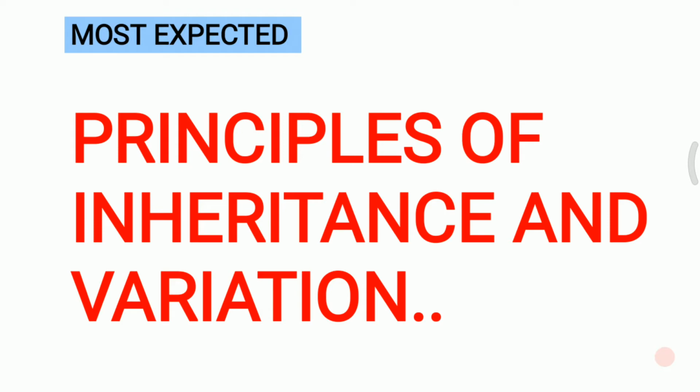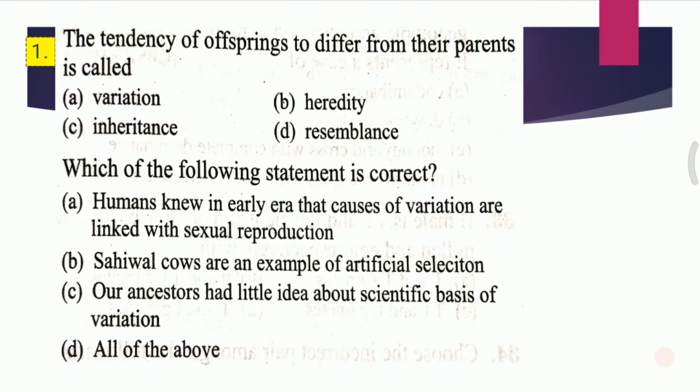Slide 1, question 1. The tendency of offspring to differ from their parent is called: A. Variation, B. Heredity, C. Inheritance, D. Resemblance. The tendency of offspring to differ from their parent is called. And the answer for this question is A, that is variation.